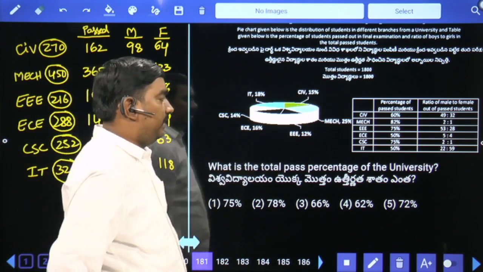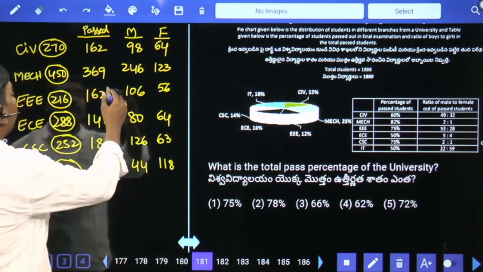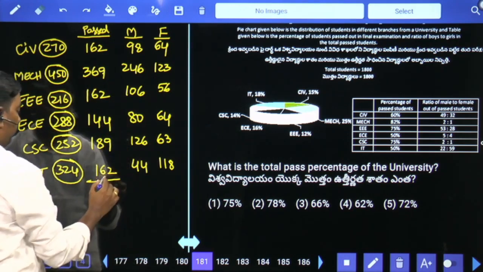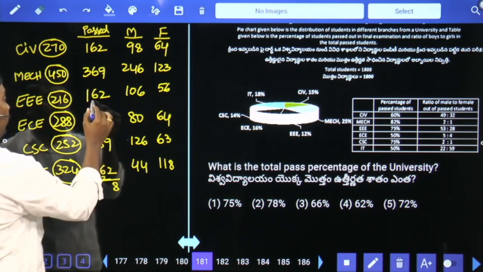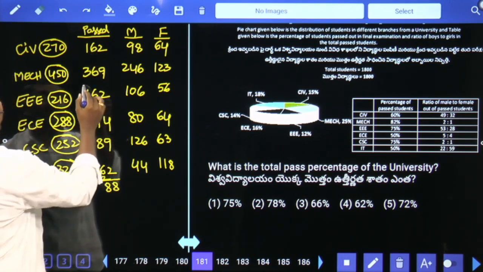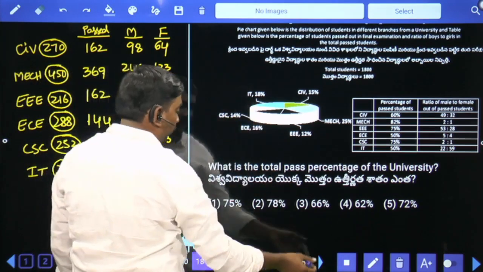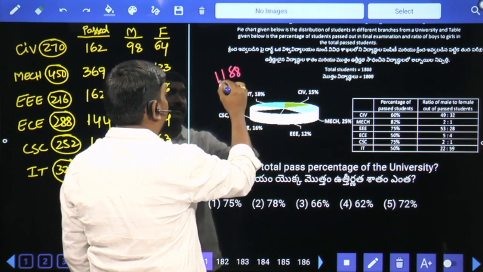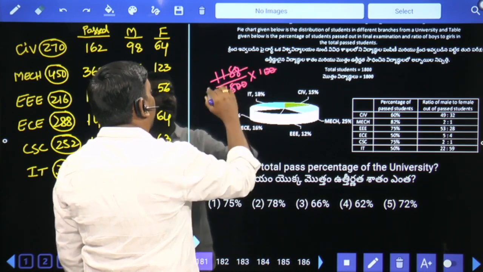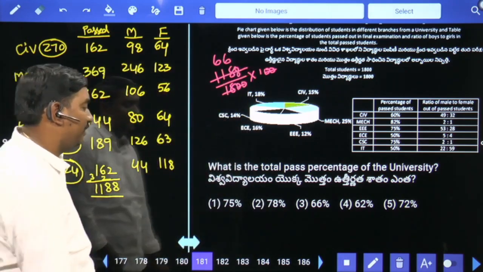What is the total pass percentage of the university? First calculate how many candidates passed in total. Adding up the numbers, 1188 members passed from 1800 students. So 1188 is what percent of 1800? 18 sixes are 108, again 18 sixes are 108. 66% is your answer.